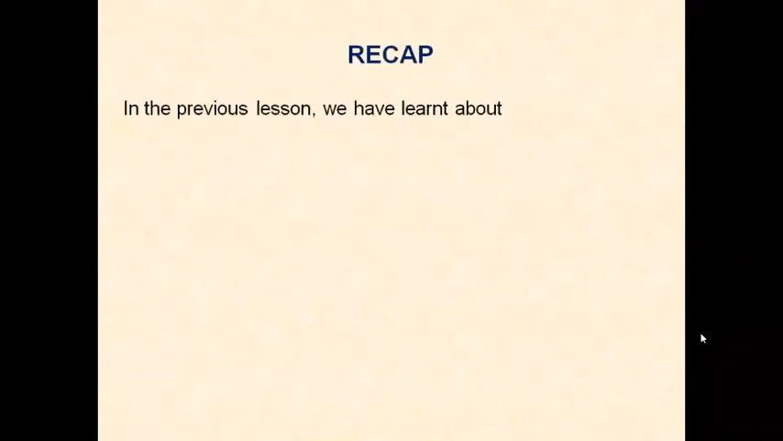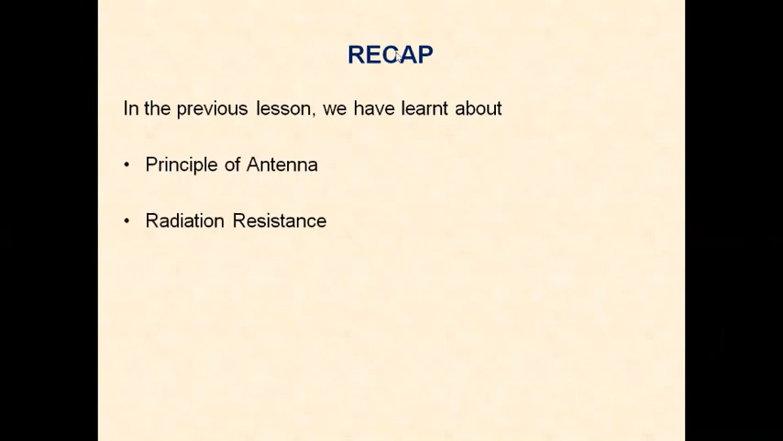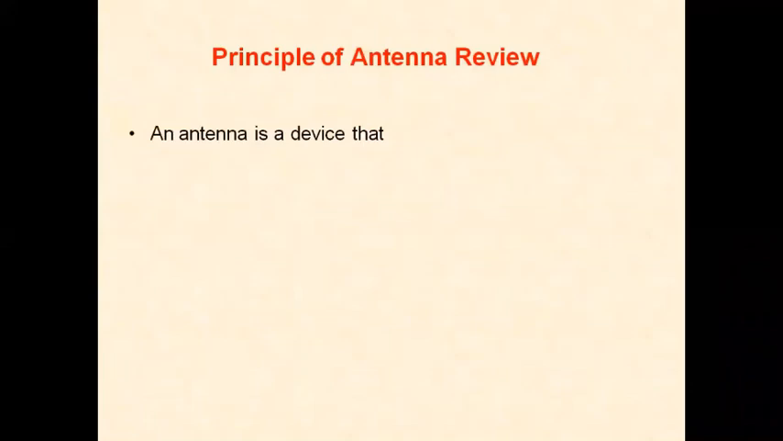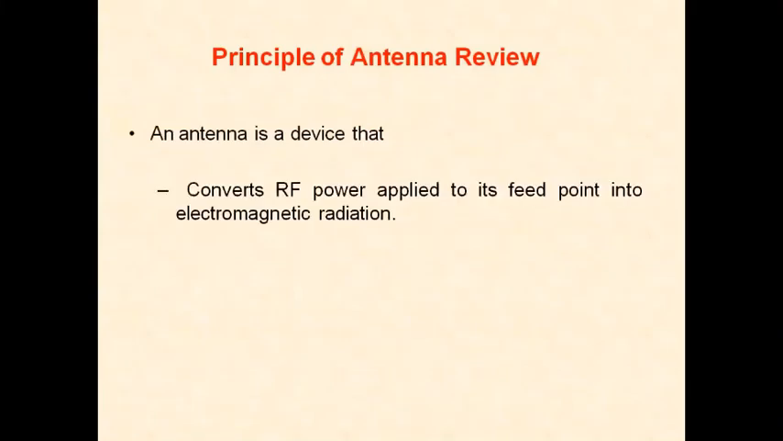In the last class, we studied the principle of antenna, radiation resistance, radiation pattern, and antenna efficiency. Let us summarize what we have studied in the last video lesson. An antenna is a device which is used to convert RF power applied to its feed point into electromagnetic radiation.